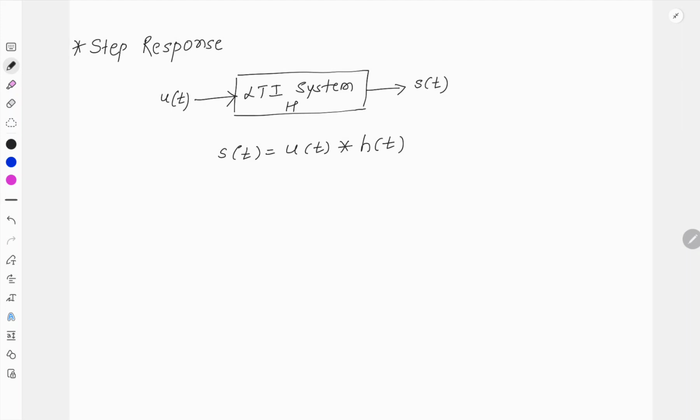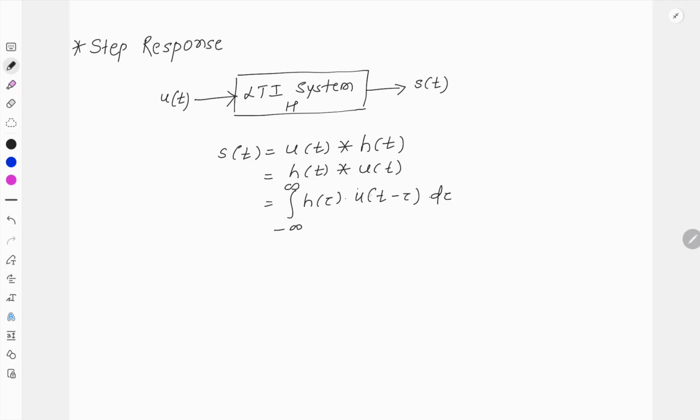To derive it, we know that in convolution we can interchange u and h, so it can be written as h of t convolving with u of t. In equation form, it is the integration from minus infinity to plus infinity of h of tau into u of t minus tau d tau.